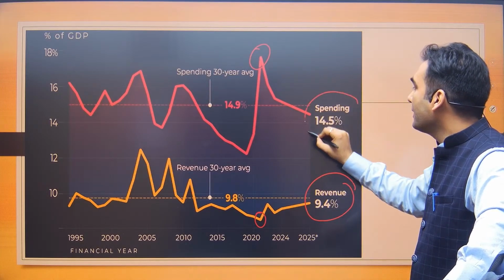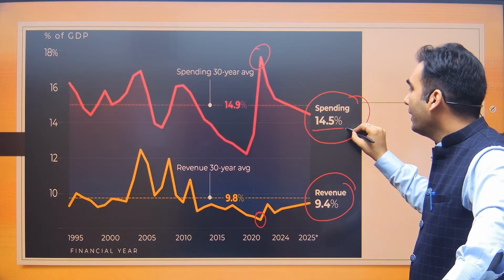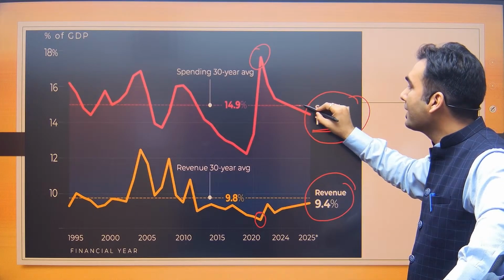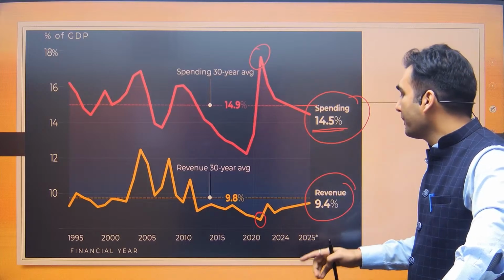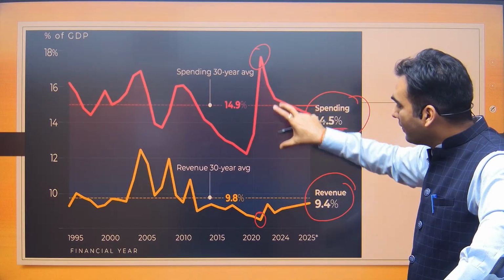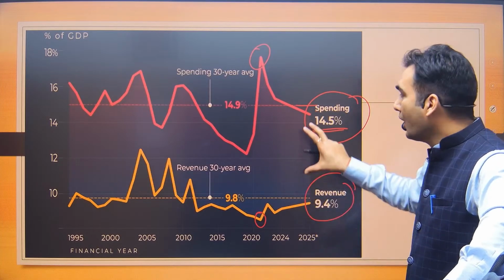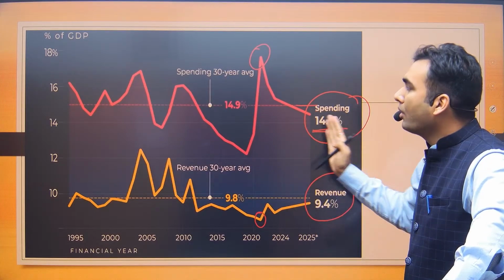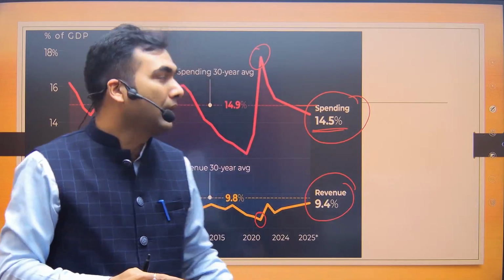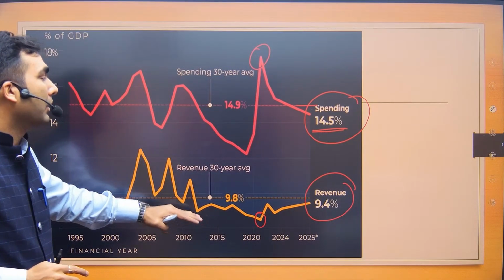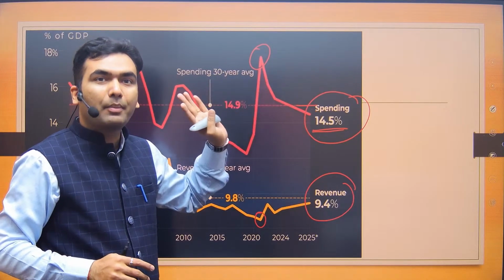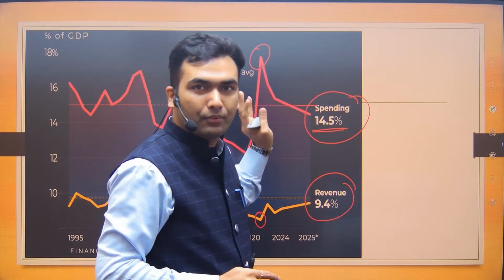Okay, so the spending, this number you need to memorize. The spending of the government is 14.5% of the GDP. So spending is also less than the 30-year average, and revenue is also less. The gap, as you can say, is the fiscal deficit, which is narrowing. Over a long period of time, there is no consistent trend that, as a percentage of GDP, either spending or revenue is increasing. The trend is only from 2020 onwards. So trend पे questions आते हैं. You got to be careful.